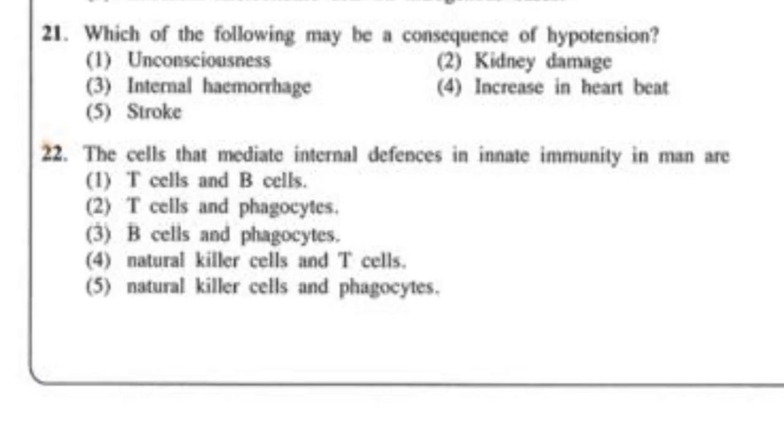So we know there are two types of immunity: acquired immunity and innate immunity. Acquired immunity is mediated by T lymphocytes and B lymphocytes. Innate immunity again has two types: external and internal.